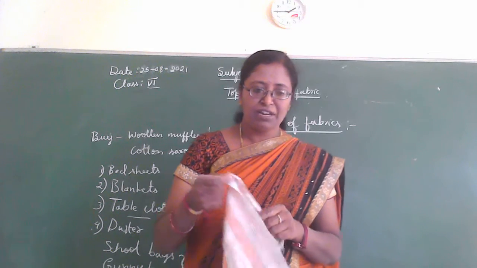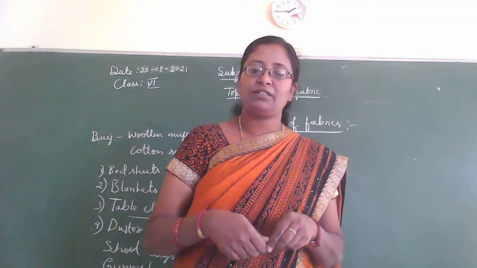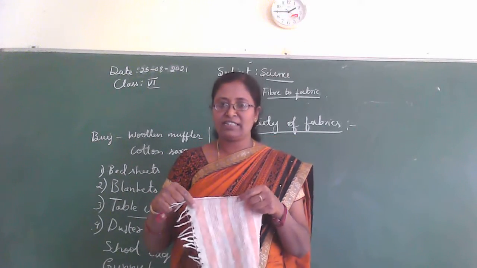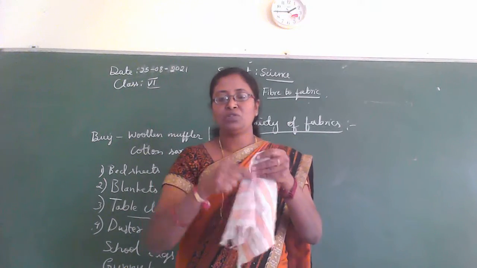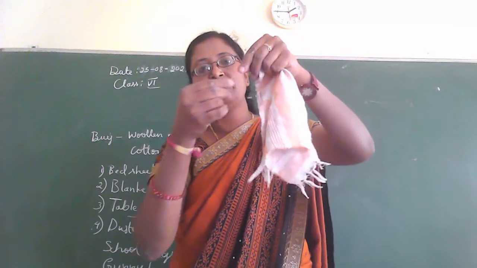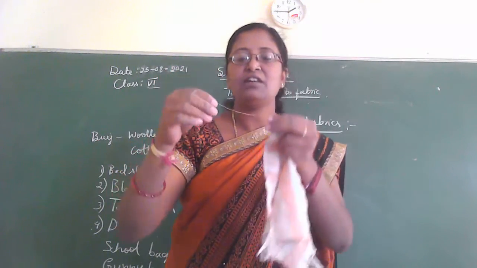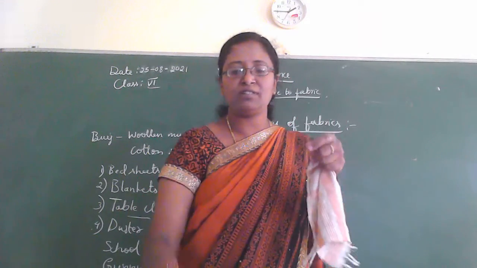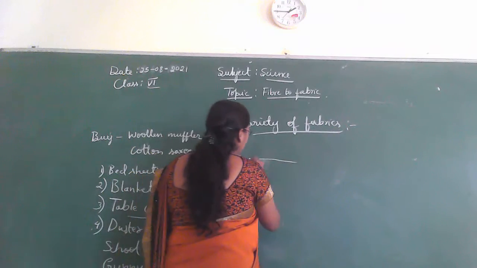Okay, so then we find that a fabric is made up of yarns. They are arranged together. So it is a yarn, isn't it, children? What is this? So this one is a yarn, is it? So this yarn is arranged together like this.